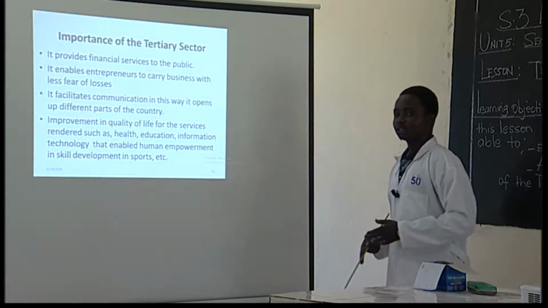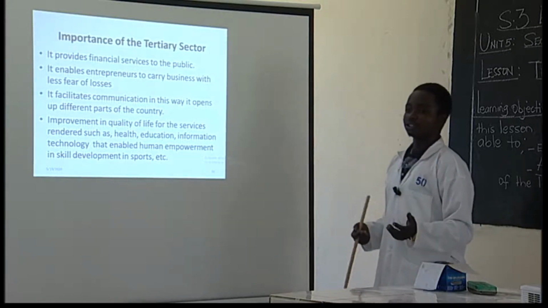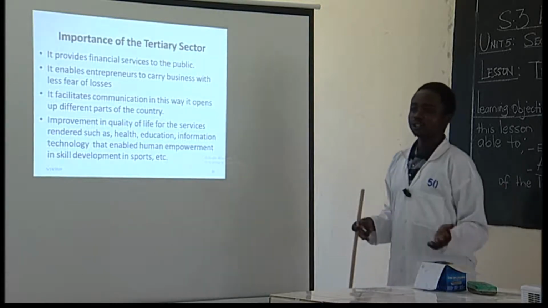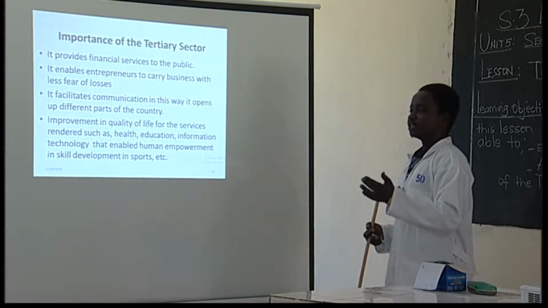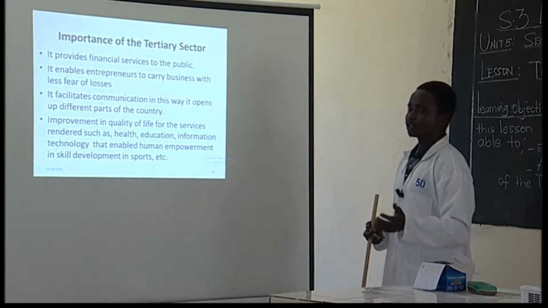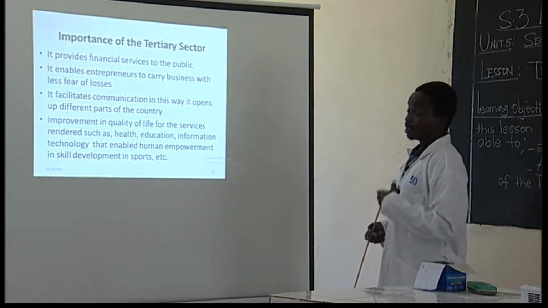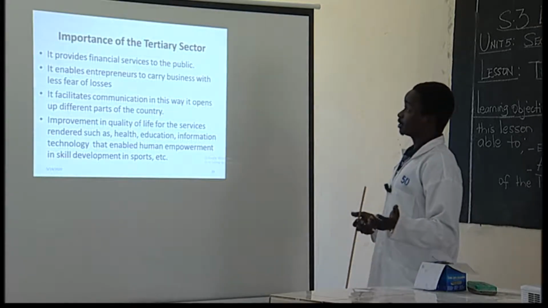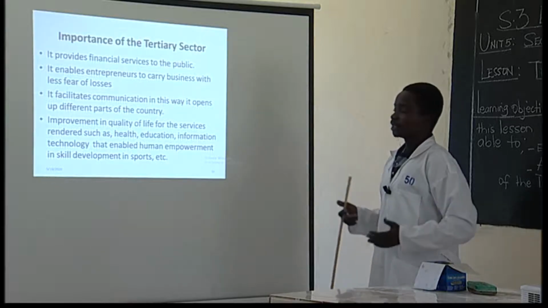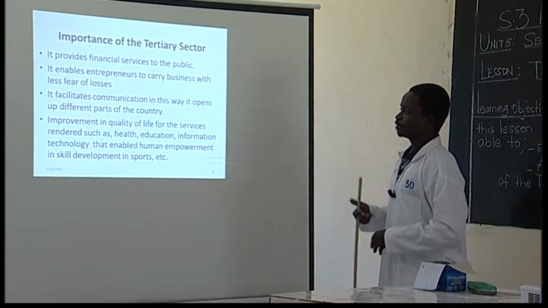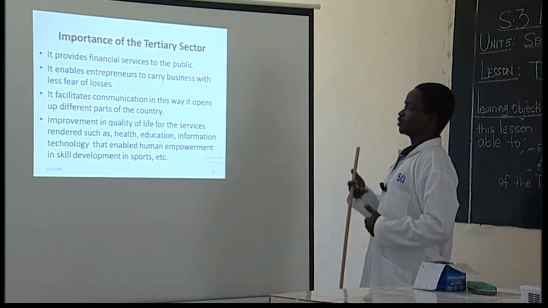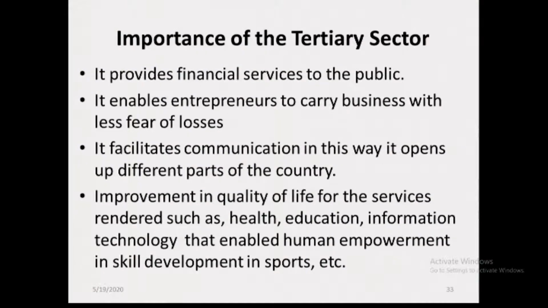When you start up a business, even a transport service business, you have bought your vehicles, you have to insure them, so that in case of any problem or loss, you are compensated. So the insurance sector helps people to insure their businesses, and therefore they can carry out their trading activities with less fear of losses.